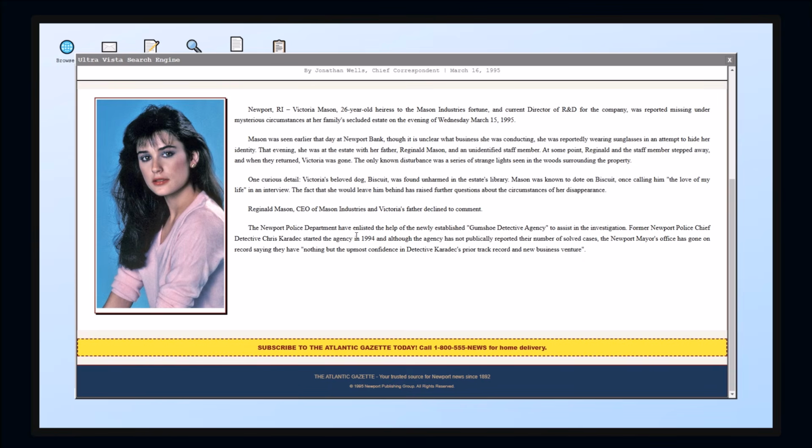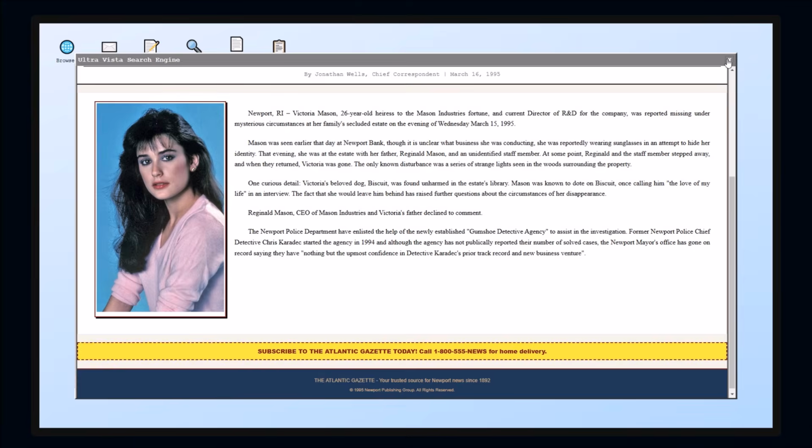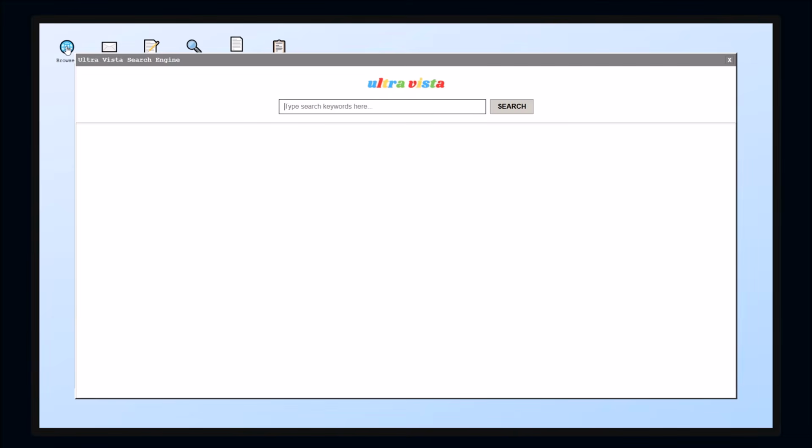Alright, she was wearing sunglasses to hide her identity, but no sunglasses can hide that pretty face. She was at the estate of her father, Reginald Mason, an unidentified staff member. Okay, that seems like a name we've got to search as well. Reginald and a staff member. Oh, can I move the... I'm trying to move this so I can see the notes, so I can put Reginald Mason. Great. And then back to my browser.